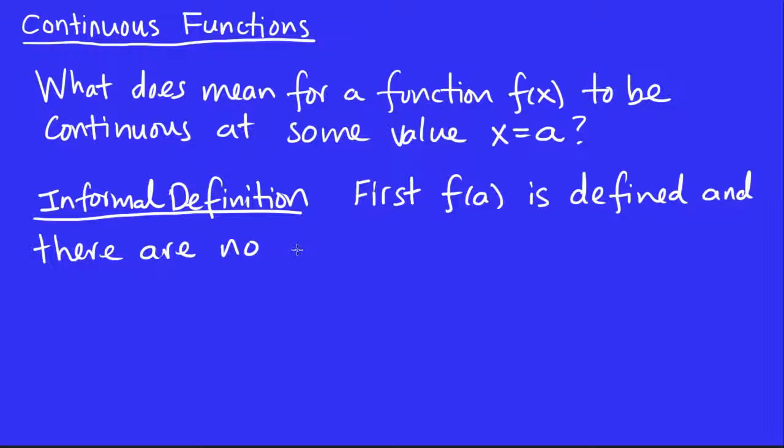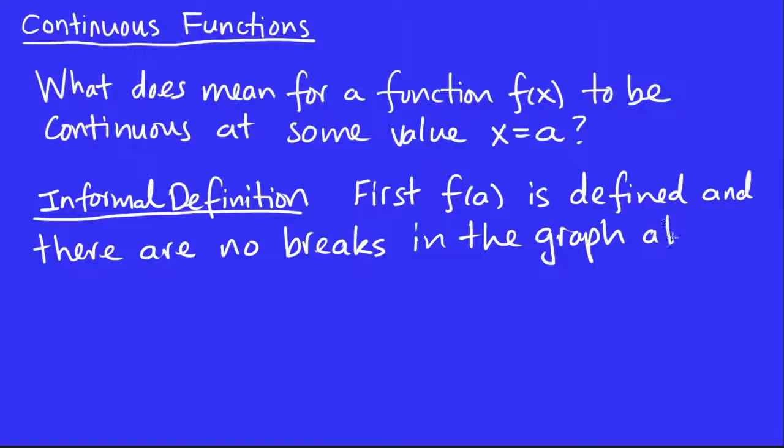I'm going to give some examples in a second, so if you're not sure what I mean when I say there's no breaks in the graph, don't worry, I'll do some examples in a second. So there's no breaks in the graph at the point a comma f of a. So what do I mean by this?